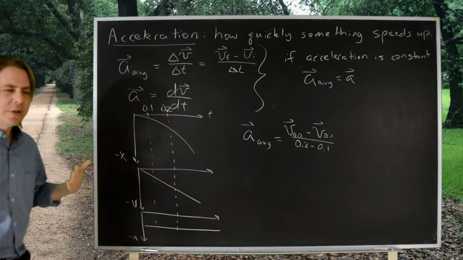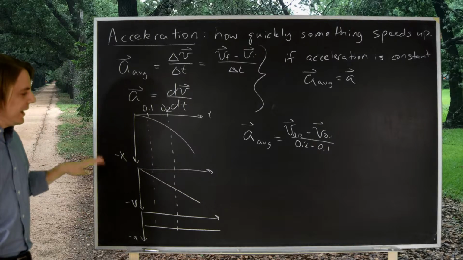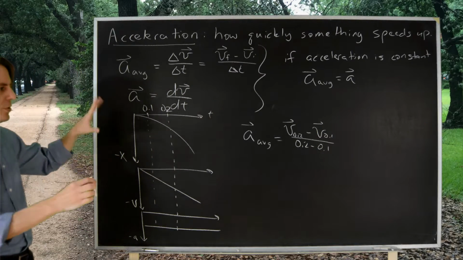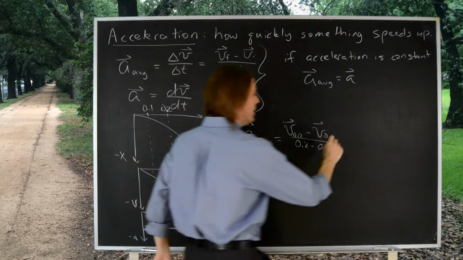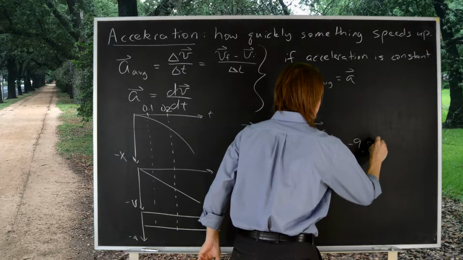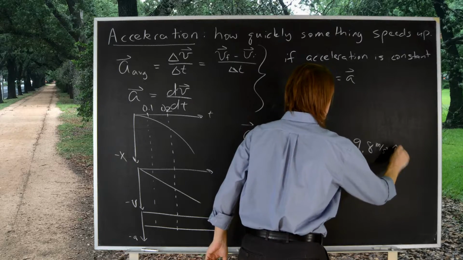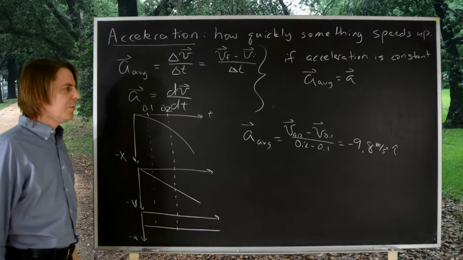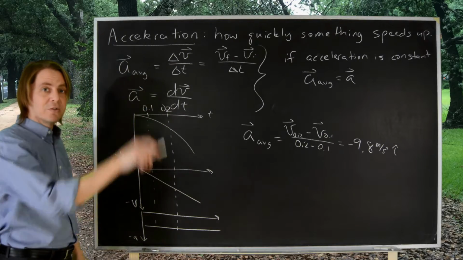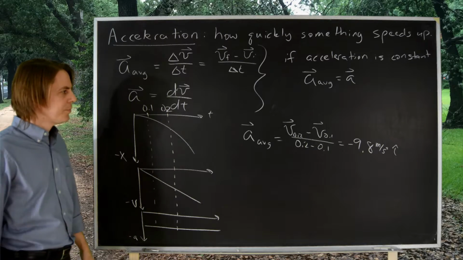If you really wanted to do it exactly, that's what you would do. And if I did all this with proper units and did a slow motion analysis of the video, I guarantee you I would get that it's minus 9.8 meters per second squared in the i-hat direction down along the x-axis. Because as you know, this is gravity, and we know the acceleration due to gravity. We'll get into that later.